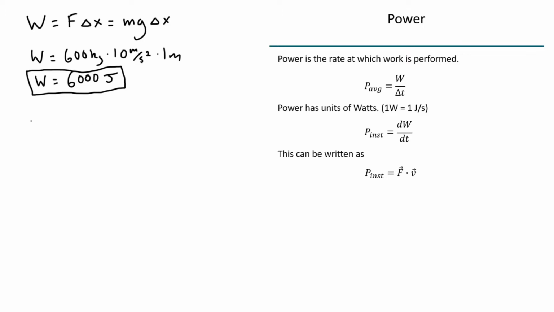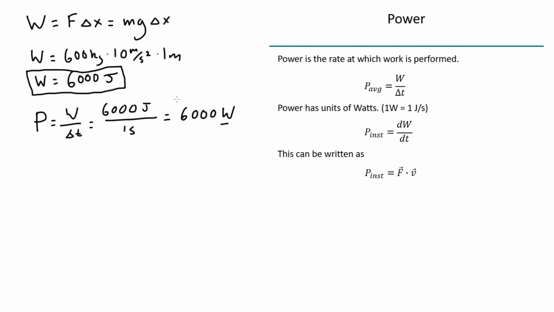If this weightlifter takes 1 second to lift this weight by 1 meter, well then their power is the work that they did divided by the time that it takes, delta t. So this would be 6,000 joules divided by 1 second, which is 6,000 joules per second, and the units of power are watts.